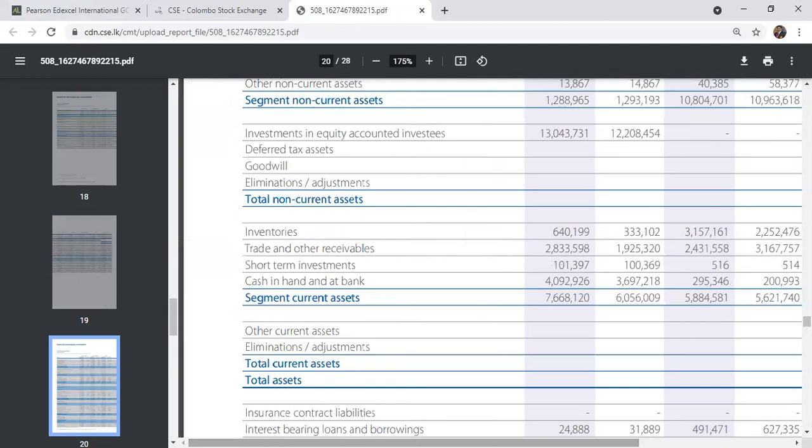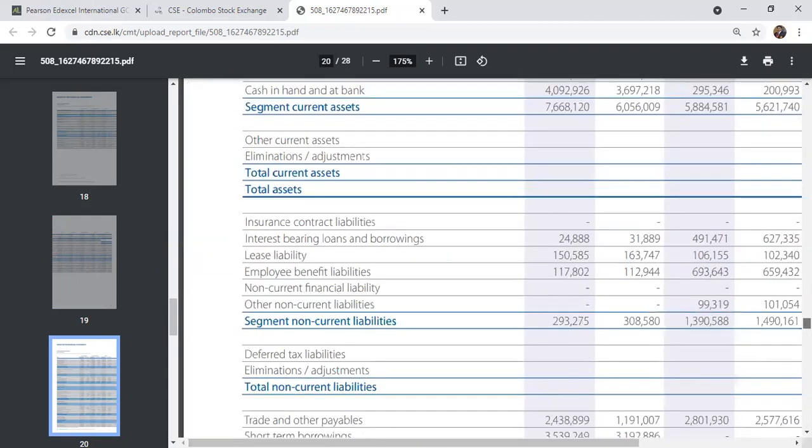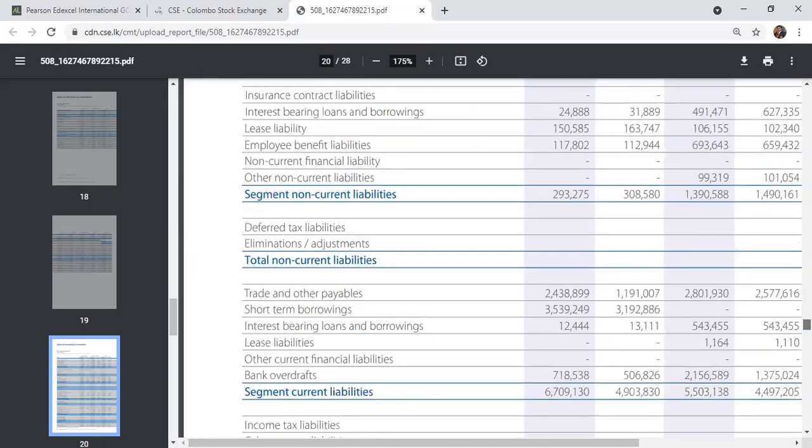There you can see the current liability section in this first column I'm talking about, the current and non-current liability section. Non-current liabilities total decreased a little bit, because I think their terminal operation went down, so they don't have that many liabilities. This decreased from 308 to 293 million. Trade payables increased a little bit, from 1.1 billion to 2.4 billion. Short-term borrowings increased from 3.1 billion to 3.5 billion. This is year on year.